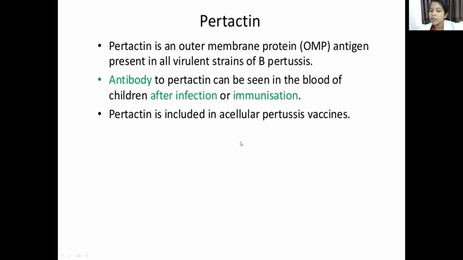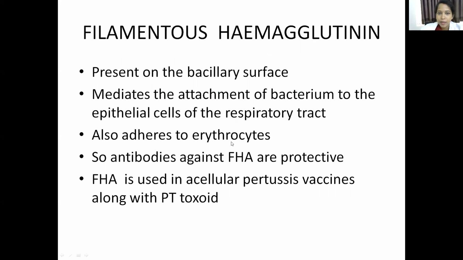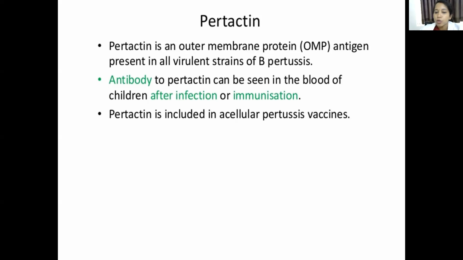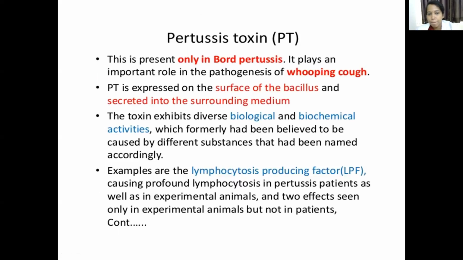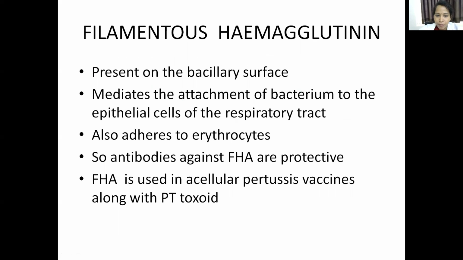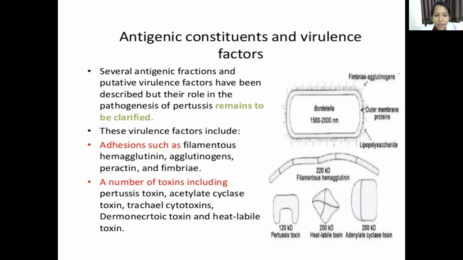I'll tell you what the acellular pertussis vaccine is later on, but remember that, like filamentous hemagglutinin, pertactin is present in the acellular pertussis vaccine. So we have seen the adhesins. Now we'll see the toxins.